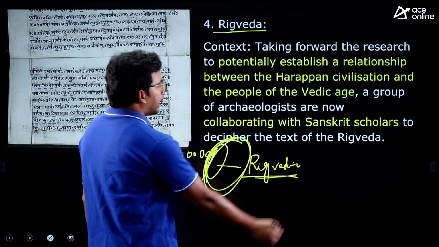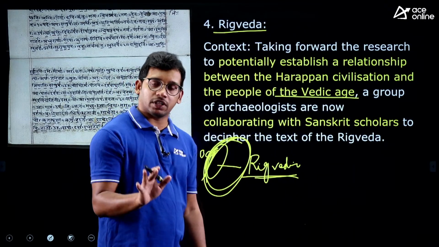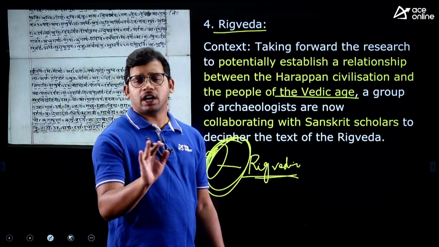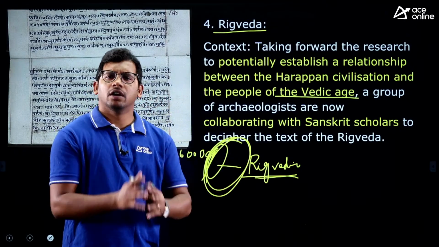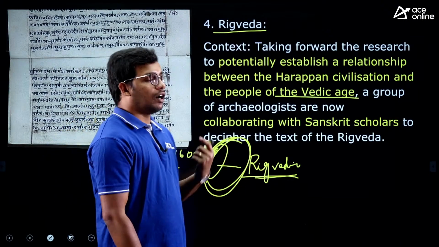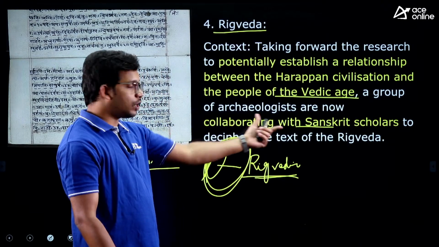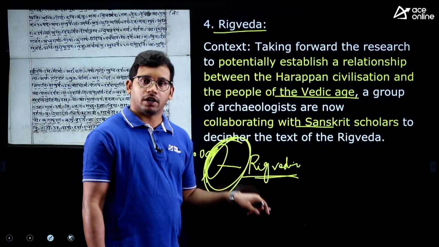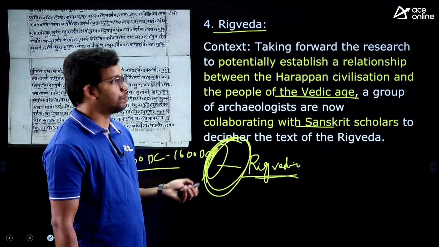So that's why the scientists in this particular situation, I have explained you the background. Now they are trying to get back. They are studying the Rigveda, which is the earliest Veda among the four. We have four Vedas: Rigveda, Yajurveda, Samaveda and Atharvaveda, right? Out of that, Rigveda is the earliest one. We will see what actually Vedas are. So in this period, we don't know exactly what has happened. That's why scientists are trying to do more research in the Rigveda to find out the connection between the people of Harappa and Rigveda, right? That is the context. There was an article in The Hindu yesterday, in the Sunday newspaper, right?